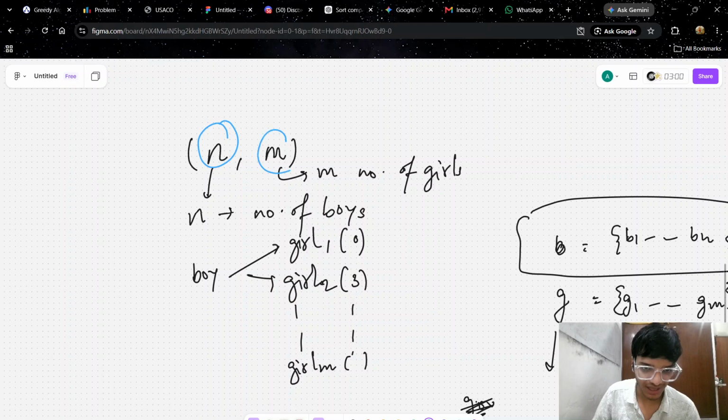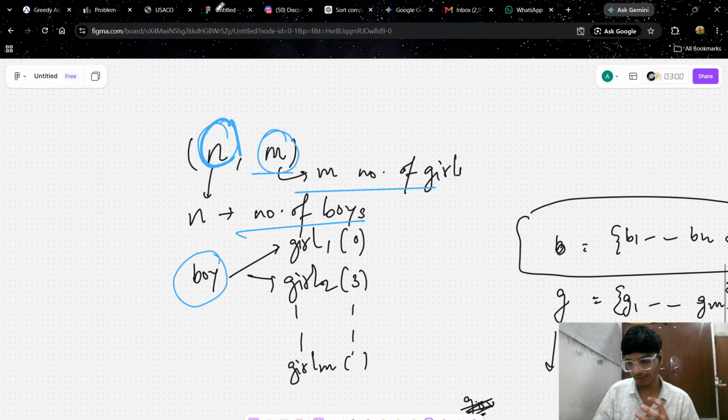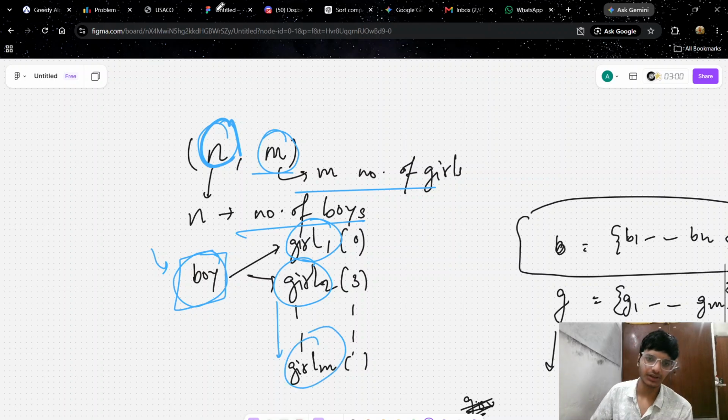So we have N and M, where N represents the number of boys and M represents the number of girls. There is a festival. In that festival, each and every boy goes to the girls and gives them some sweets. Suppose there is a boy and he goes to girl one, girl two, up to girl M. He gives girl one zero sweets, girl two three sweets, and so on. So this is what is happening so far.